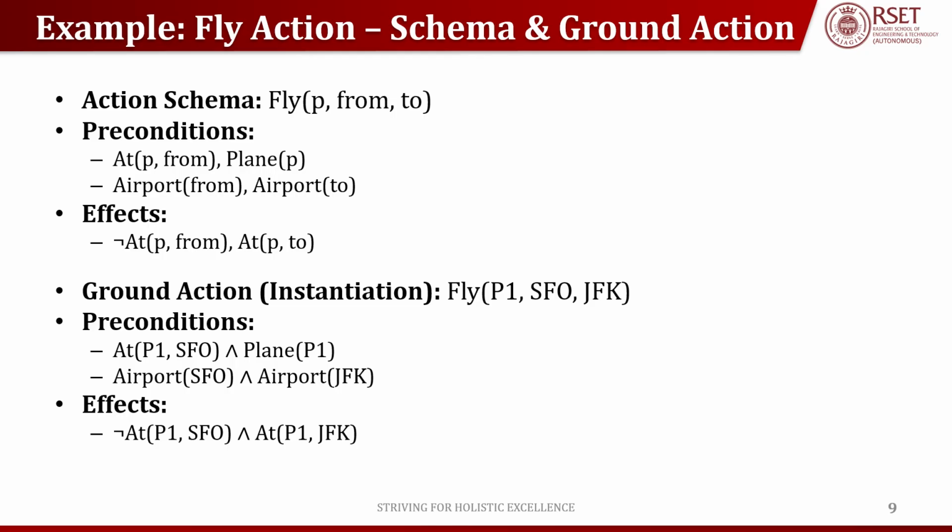So the next one is the ground action. That is, fly(P1, SFO, JFK). P1 is again plane one, the name of the plane. SFO is the source airport, and JFK is the destination airport. So when we replace parameters with the actual values, we get a ground action. That is what is written in this example: fly(P1, SFO, JFK). In an action schema, it is generic, whereas in the ground action, you will have specific or actual values.